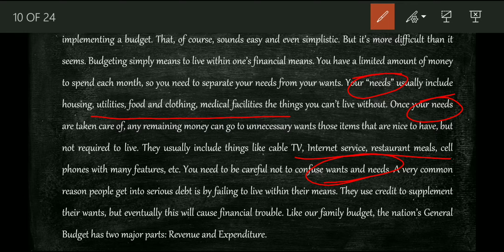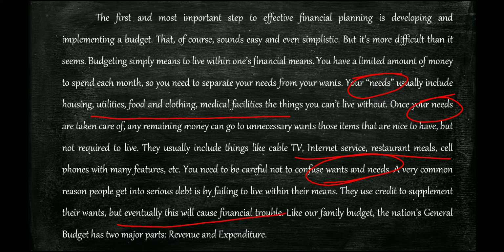A very common reason people get into serious debt is by failing to live within their means. They use credit to supplement their wants, but eventually this will cause financial trouble. So this is giving some hint, right? Let's see. Like our family budget, the nation's general budget has 2 major parts.